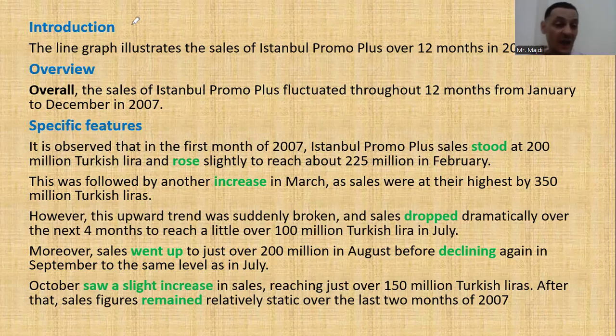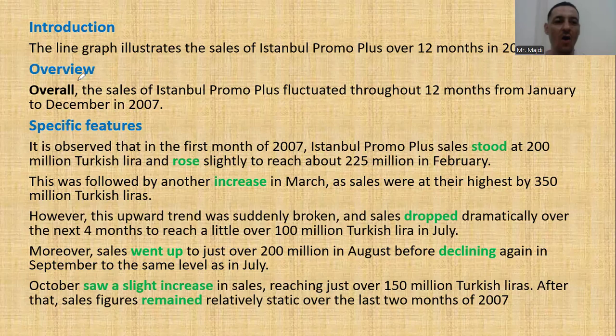In the introduction, we just paraphrase the given introduction. We change some words. Easy. The line graph illustrates. Here we use the word illustrates. The sales of Istanbul Promo Plus. It was there, Istanbul Promo Plus sales. But here we said the sales of Istanbul Promo Plus over 12 months in 2007. Simple. They mentioned January, February, and the rest of the year. But here we just say over 12 months.